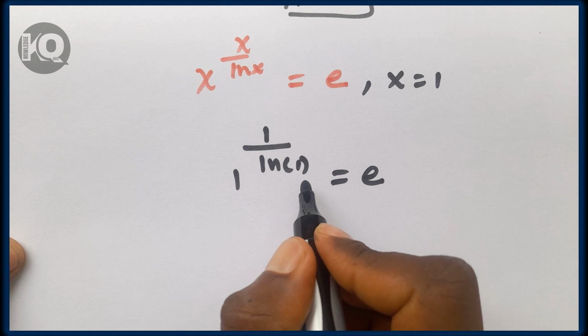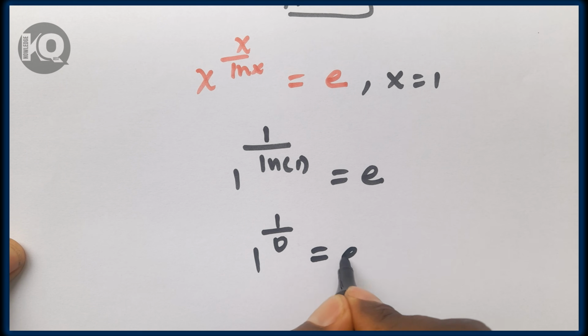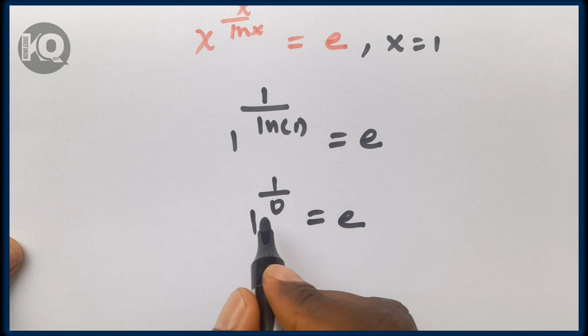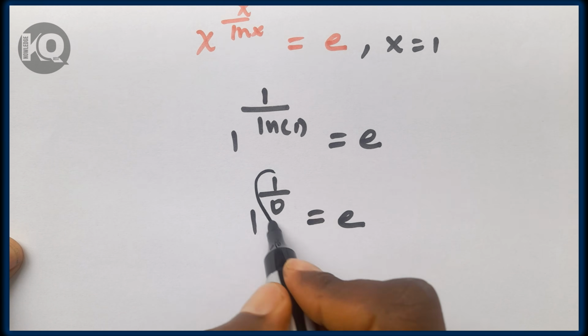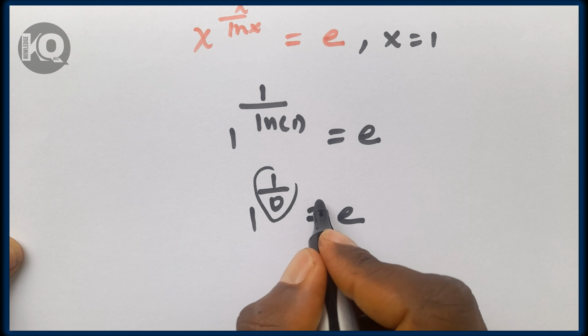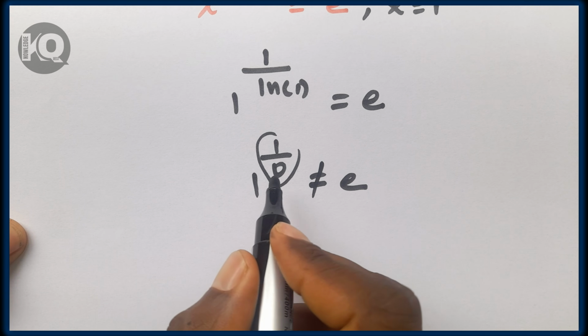We know that ln 1 is 0. So 1 to the power of 1 over 0 is equal to a. It is undefined. So the exponent here is undefined, so this is different from a.